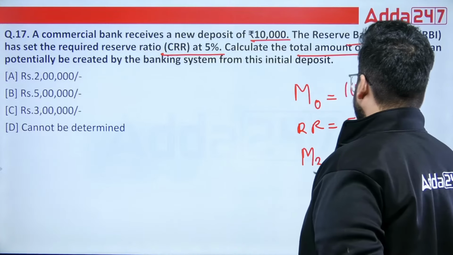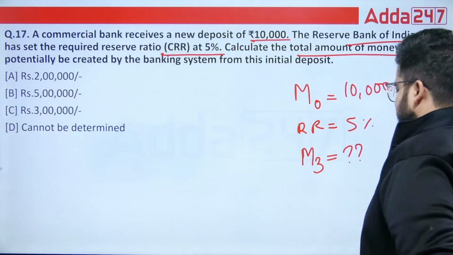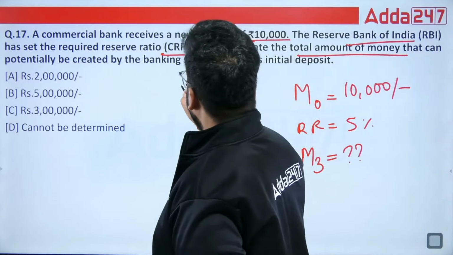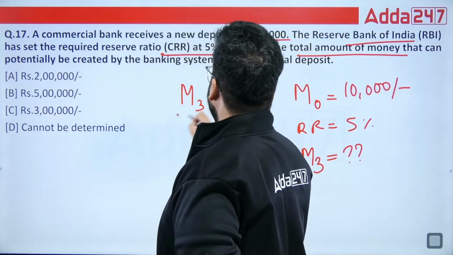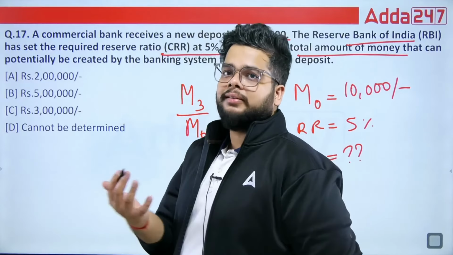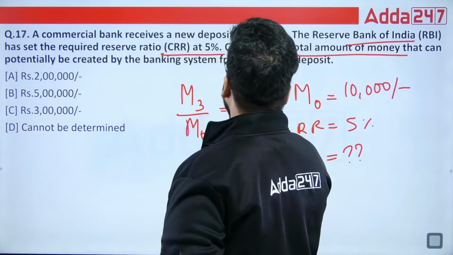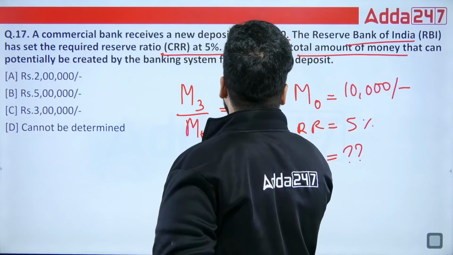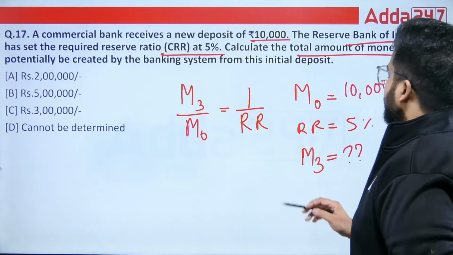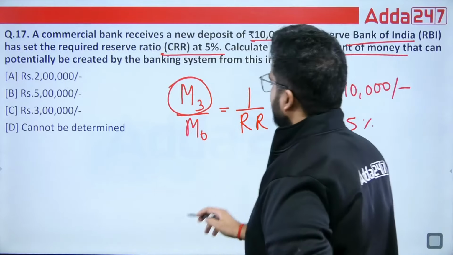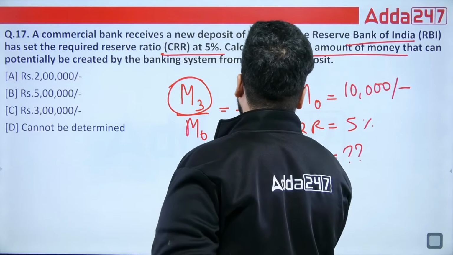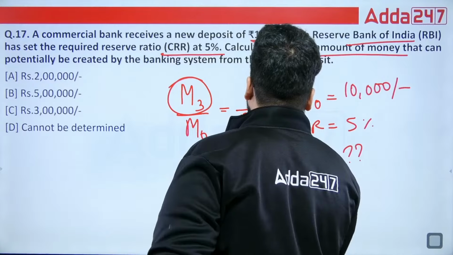the initial deposit. So M3 is what? That is the question. And when we talk about the money multiplier, there are two formulas. Money multiplier is equal to M3 by M0, and the other formula is the reciprocal of the CRR. So M3 by M0 is equal to 1 by the reserve ratio. You simply have to put the values here and you will find M3. Okay, M3 is equal to what? M3 will be equal to M0 divided by RR, that is reserve ratio.